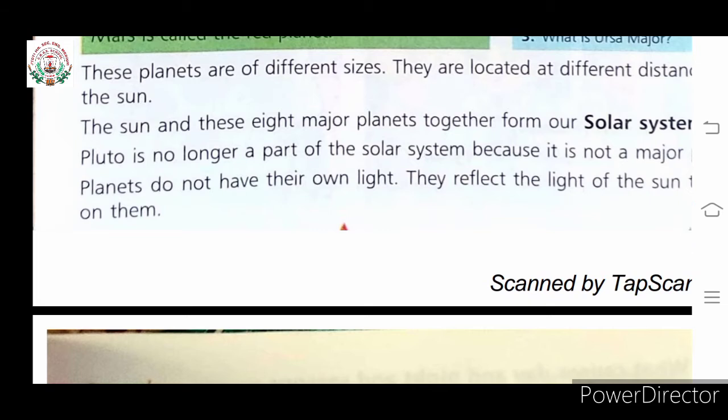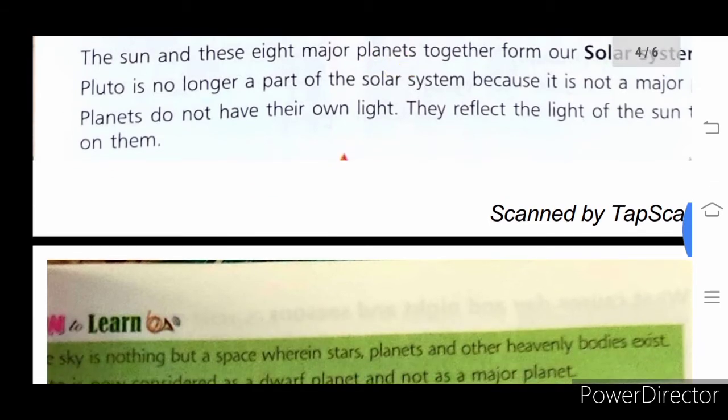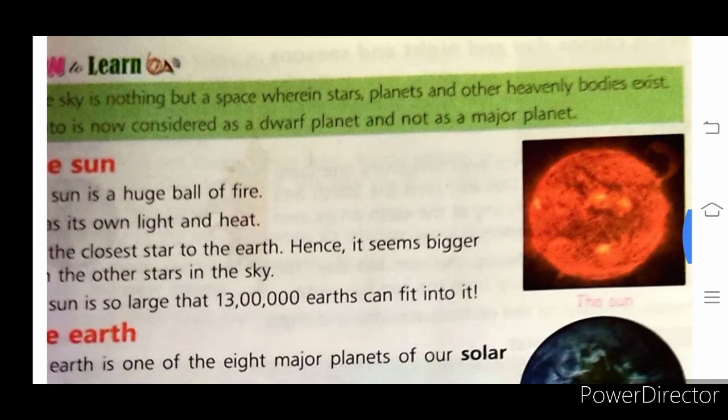The Sun and these 8 major planets together form our solar system. As you know, planets do not have their own light. They reflect the light of the Sun.